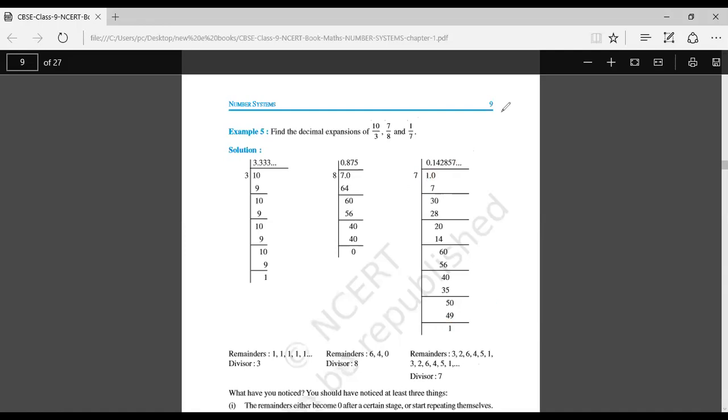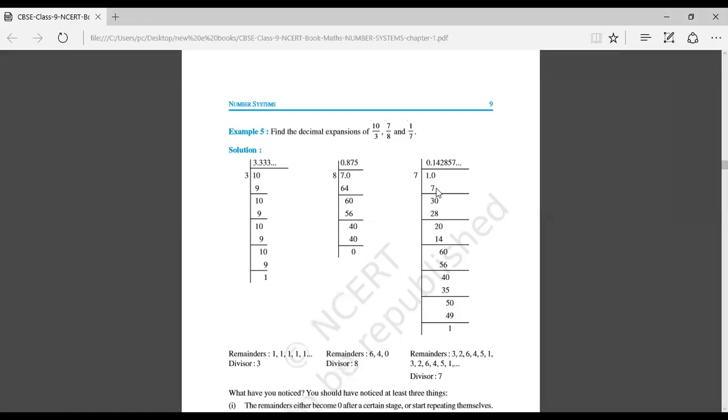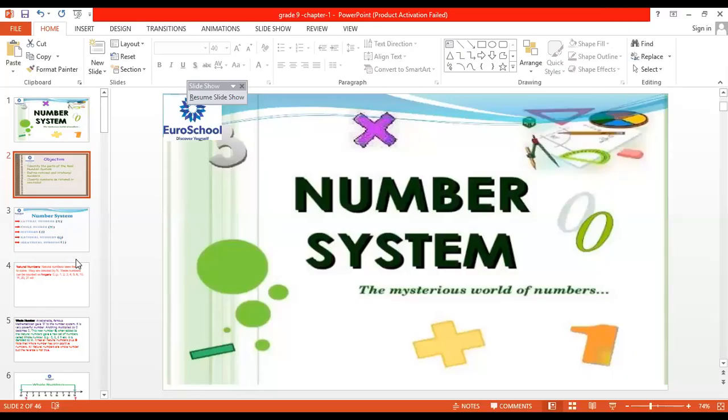Any doubt? Sir, can you go back to your PowerPoint presentation? Yes. You said one example, it was 0.14285. Those many numbers got repeated. But how many max numbers can get repeated, sir? In some places 6 numbers get repeated. How many max numbers can get repeated, sir?